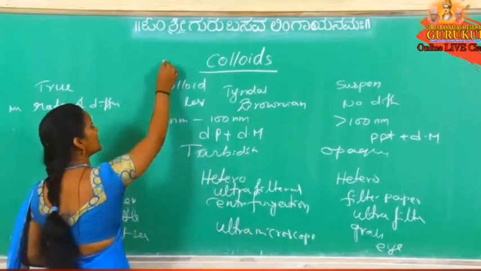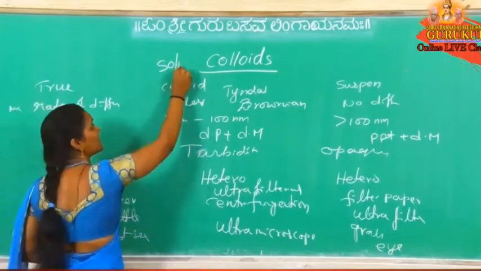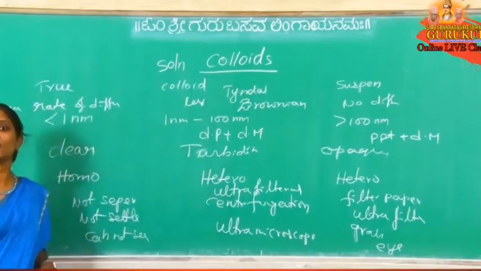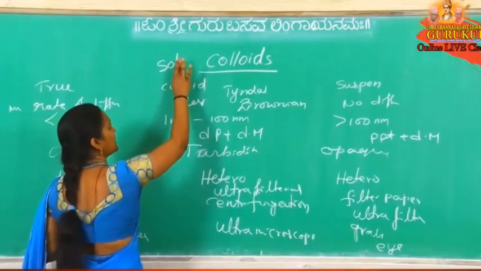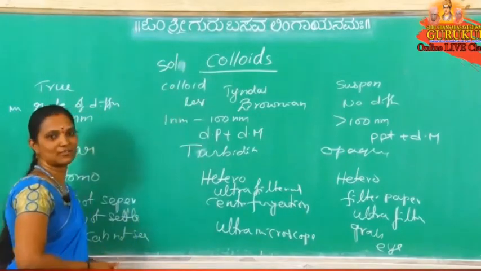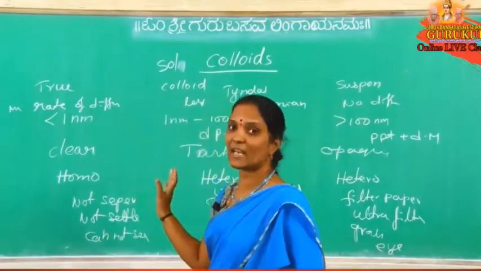Simply this colloidal solution is called SOL. That's why here we should not write SOLN. SOLN means there is a solution. Okay, solution. Here we just have to write SOL. This is a SOL. SOL means that is a colloidal solution. Okay, so these are different types of solutions.